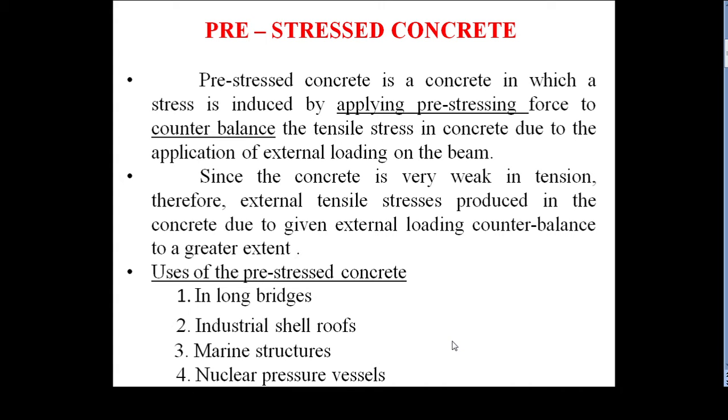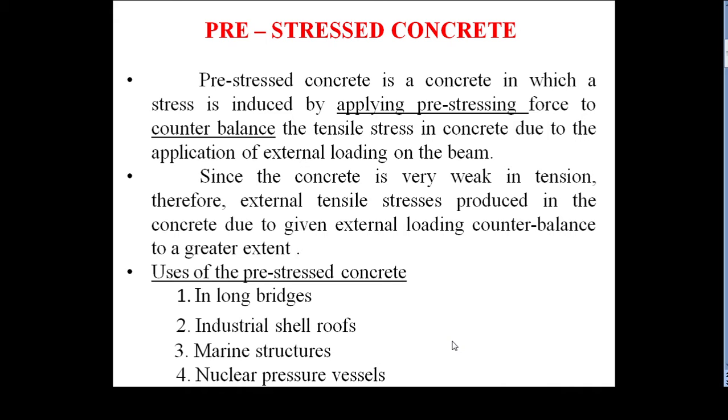The second one is well known: the pre-tension of a spoke in a bicycle wheel is applied to such an extent that there will always be a residual tension in the spoke. That is an example, a bicycle wheel containing spokes. These are the two main concepts included to get pre-stressed concrete in civil engineering.